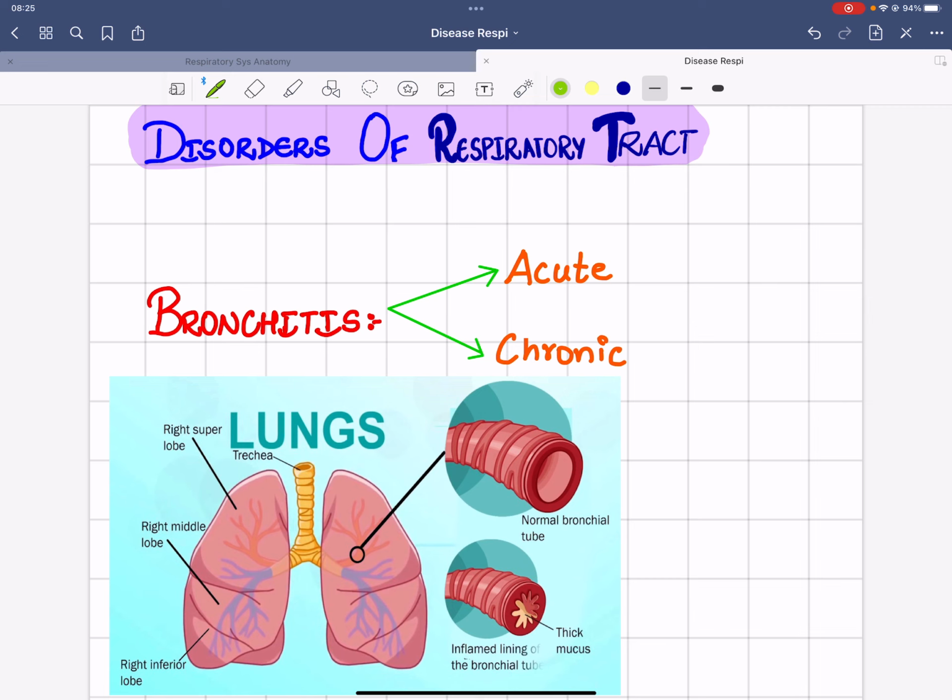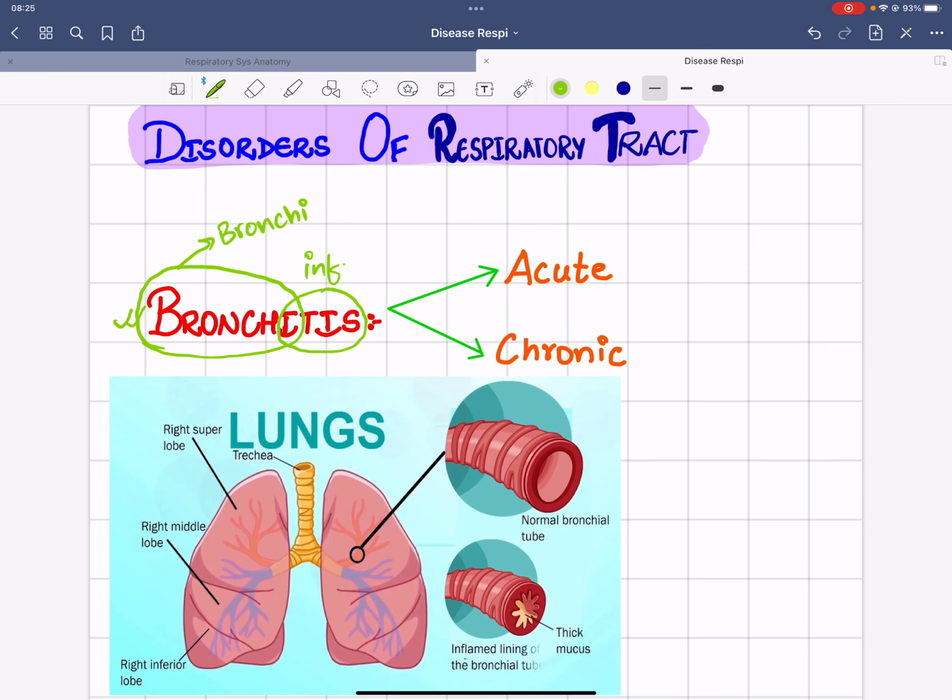Today we'll be talking about certain disorders that are present in the respiratory tract, and one of them is bronchitis. From the name we can easily understand that "itis" stands for inflammation or infection, and "bronchi" stands for the bronchi. The bronchi is a tubular structure present in our lungs, and it is actually the airway tract.